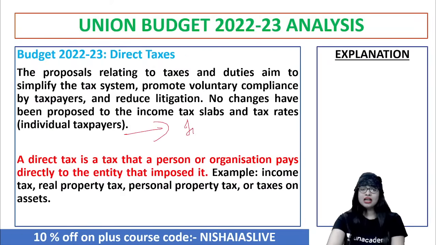Yes. Because direct tax is something that the person or organization pays at the source itself: income tax, real property tax, personal property tax, tax on asset, etc. You feel the pinch of paying the tax, no doubt in that. Whereas in the context of indirect tax, you never feel the pinch of paying because they are hidden in the price of the commodity. It's called the most popular kind of tax and also the hidden tax, no doubt in that. And GST, goods and service tax, is one such example to be quoted. Clear?